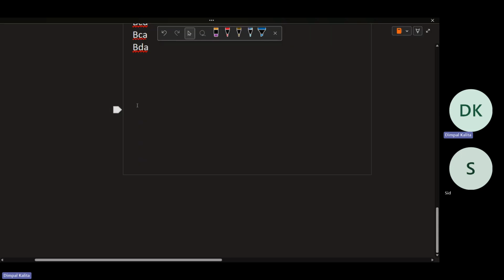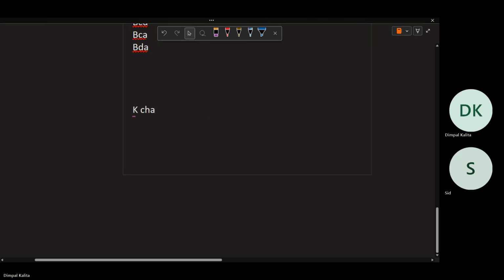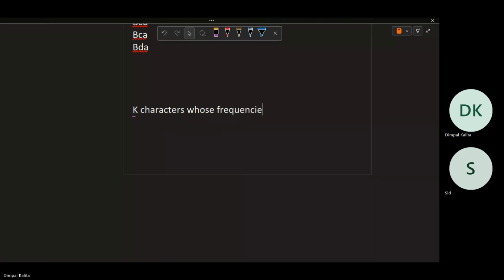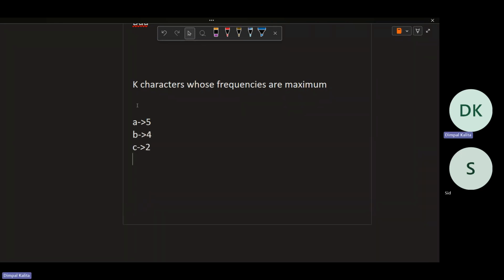We always have to take the top k different characters whose frequencies are maximum. Now let's see: the frequency of A is 5, B is 4, C is 3, and k is equal to 3.